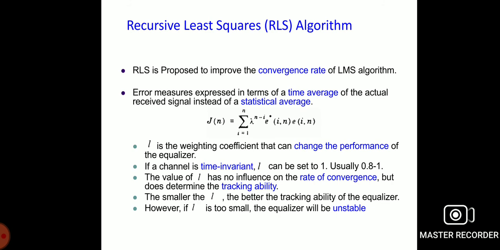So lambda is a weighting factor that gives more weightage to recent data in the computation process, and less weight to old data. Then J of n would forget the old data in case of a non-stationary environment. In case the radio channel is stationary, the value of the weighting factor lambda will be set to 1. To get a minimum value of the least square J of n, its gradient is equated to 0.